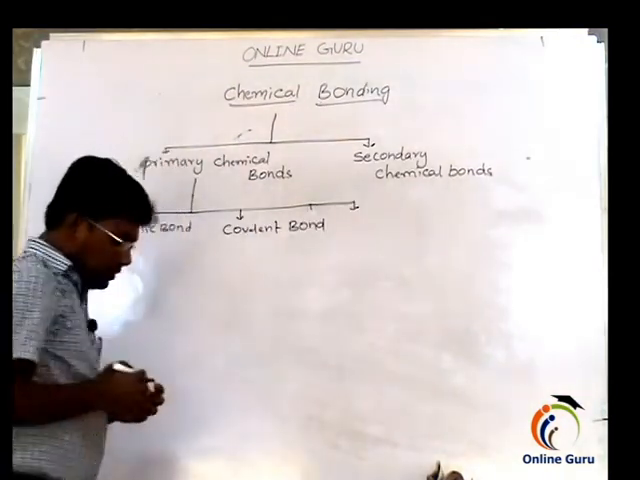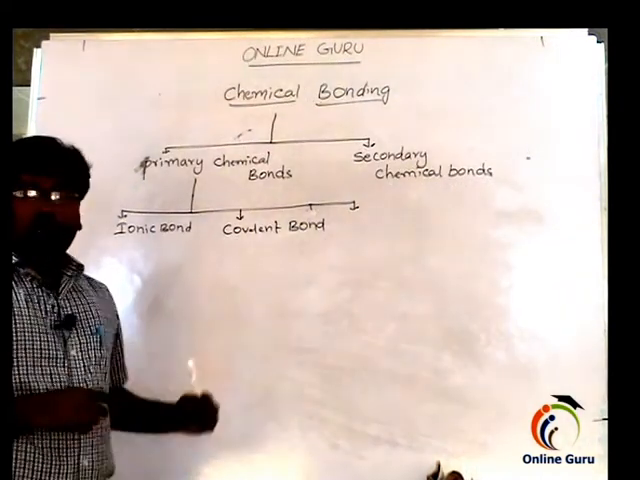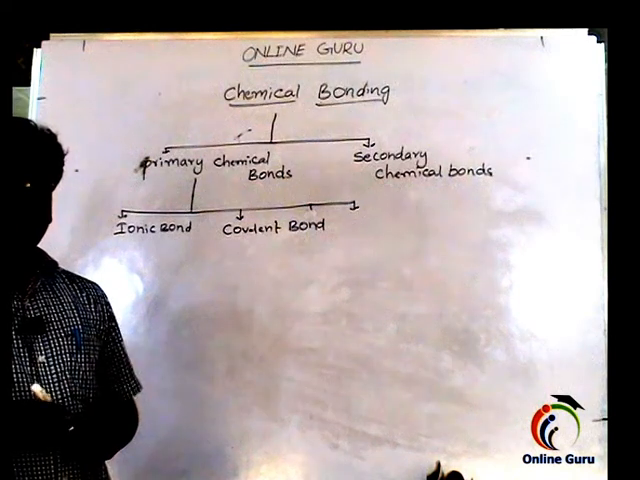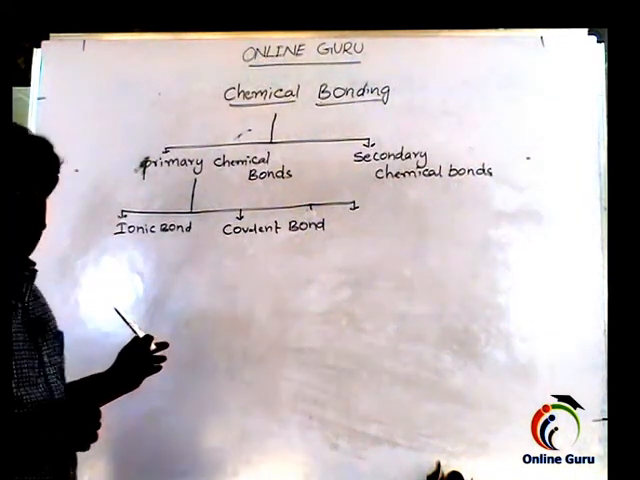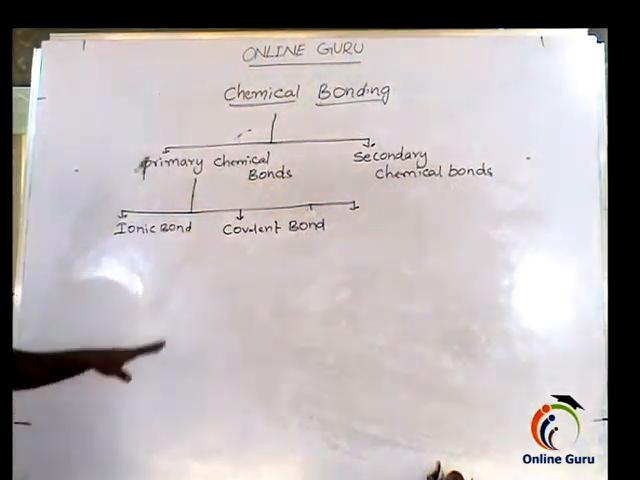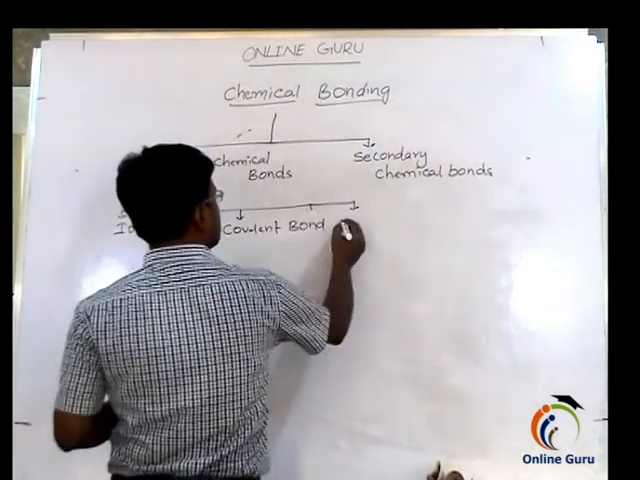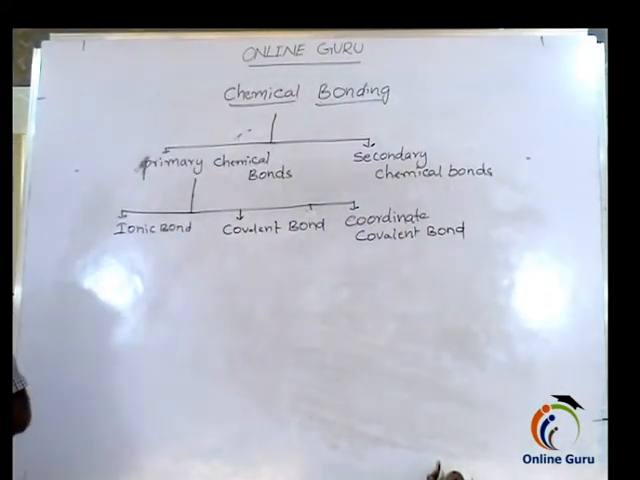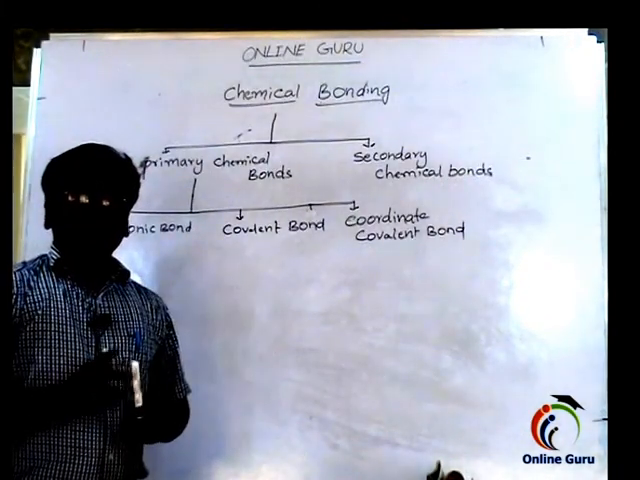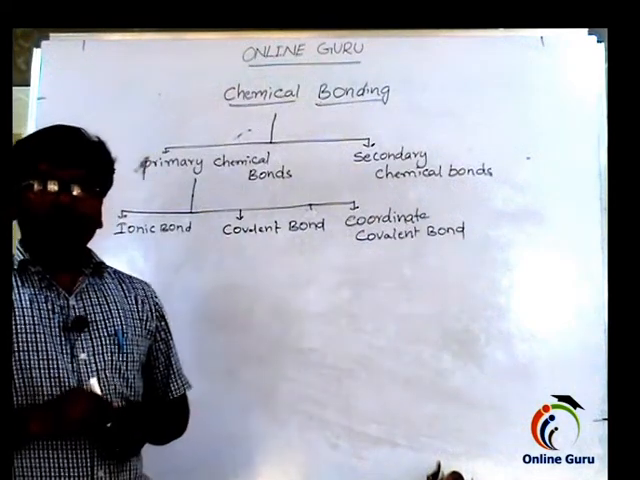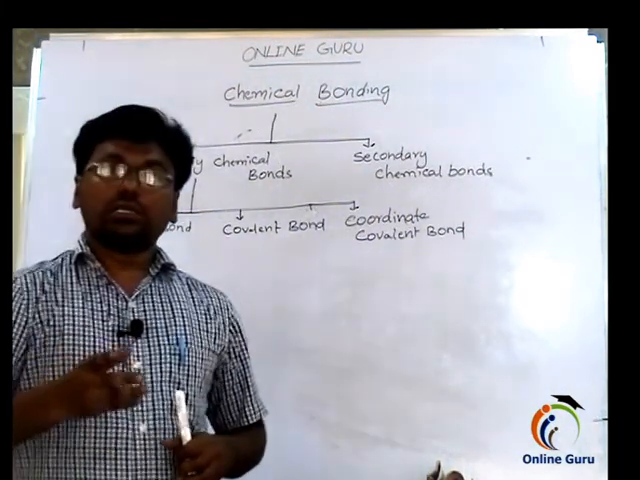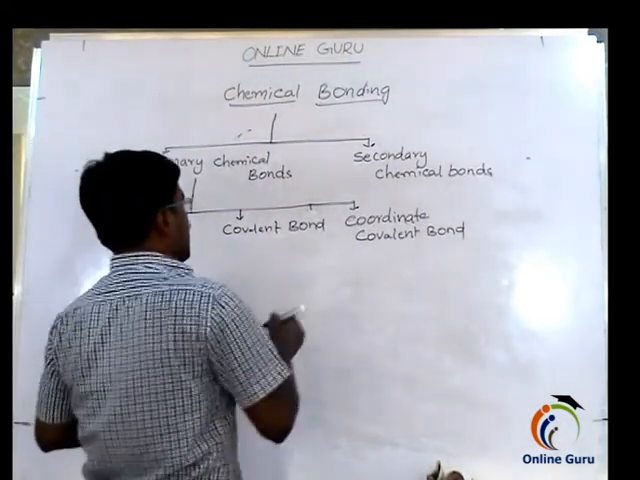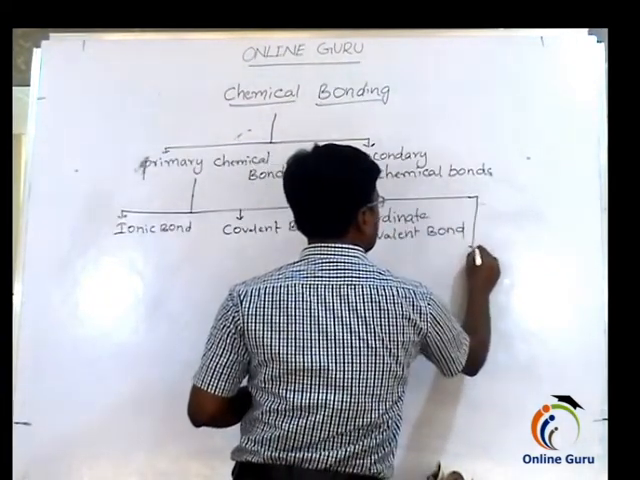What is a covalent bond? A bond which is formed between two atoms by mutual sharing of electrons is called a covalent bond. These are the general definitions of the ionic bond and covalent bond. One more bond is the coordinate covalent bond. A coordinate covalent bond is also a bond formed between two atoms by sharing of electrons, but both electrons are contributed by one of the atoms. The last one is the metallic bond.